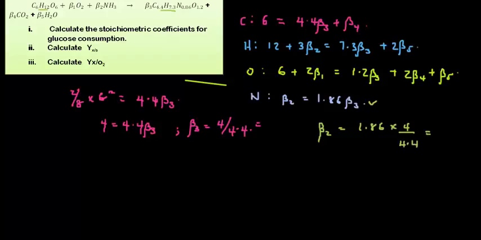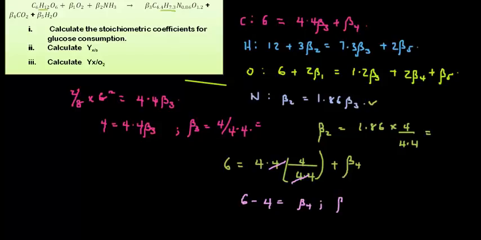After getting beta 2, let's look at the next one that is very easy to calculate. From the carbon balance, I have beta 3 and I just need beta 4. I think that's quite direct. I have 6 equals 4.4 into bracket beta 3, which is 4/4.4, plus beta 4. So the 4.4 cancels out, and 6 minus 4 will give me beta 4. So beta 4 is equal to 2. Now that's settled, and I'm going to move on to the next one.